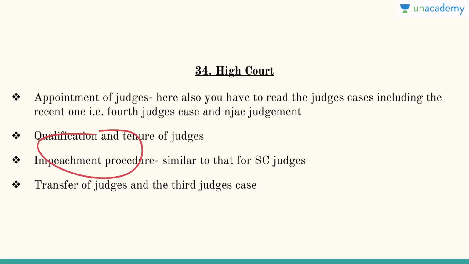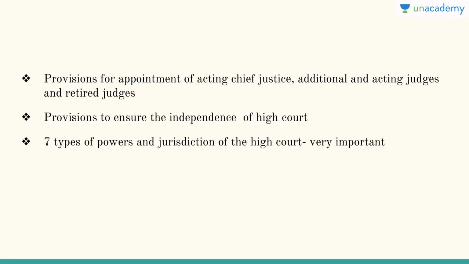Then impeachment procedure, how a judge can be impeached, and it's very similar to that for the Supreme Court judges. Then transfer of judges, third judges case, and so on and so forth. So this is basically chapter 34, High Court. It also has provisions for appointment of acting chief justice, additional and acting judges, retired judges, and provisions to ensure the independence of High Court.